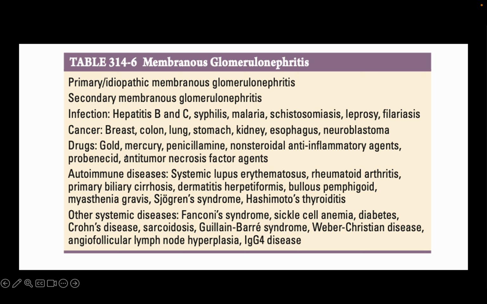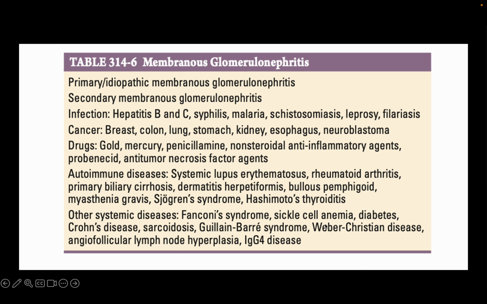If any cancer is there, membranous nephropathy should be a suspicion. Drugs like gold, mercury, penicillamine, NSAIDs can be causes. Autoimmune: SLE can present. SLE is mostly MPGN, but class 5 presents as lupus nephritis, membranous. Rheumatoid arthritis, primary biliary cirrhosis, Sjogren's, Hashimoto's thyroiditis, myasthenia gravis, they can all present as membranous glomerulonephritis.